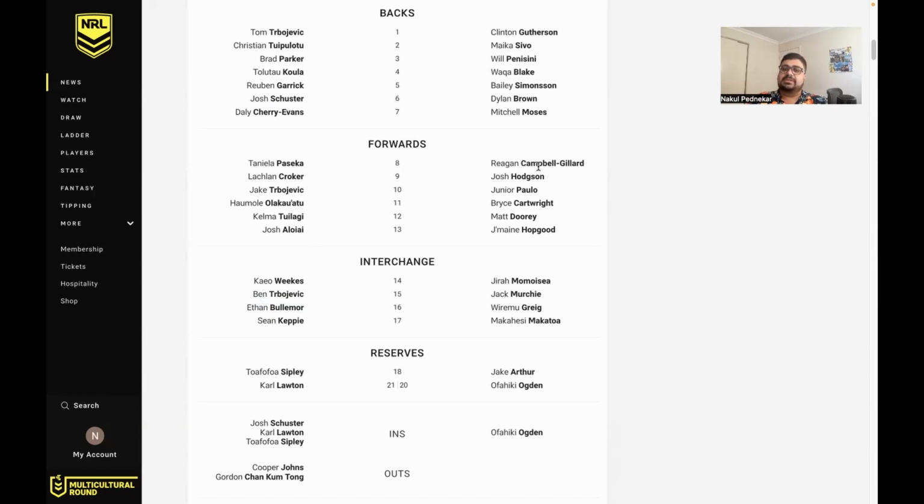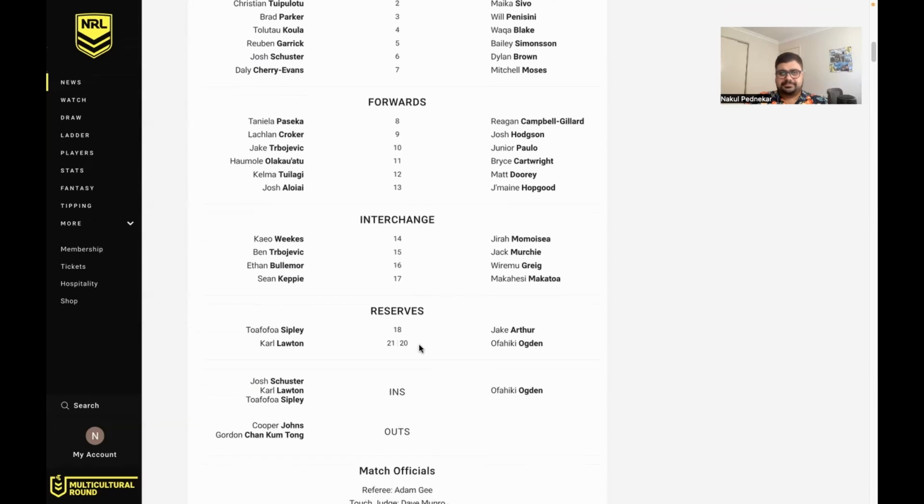Whereas Para's an interesting one. They've got RCG, Paulo, they're sort of experienced middles. Hopgood's done an amazing job so far. Cartwright and Dury have been okay, but Cartwright obviously has his defensive deficiencies. So this is going to be a really interesting matchup.